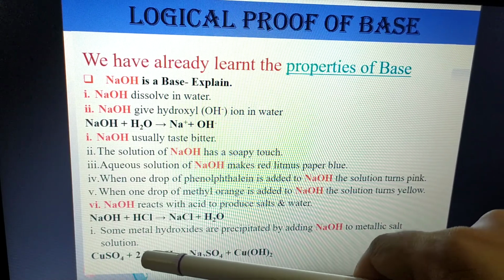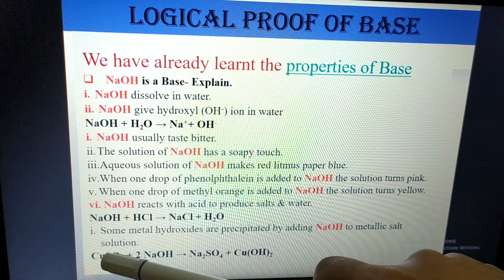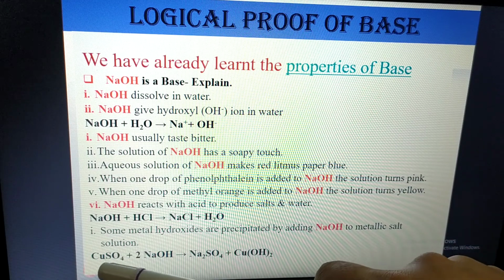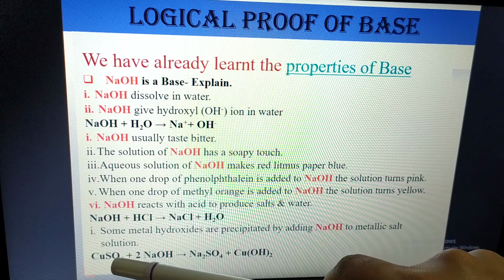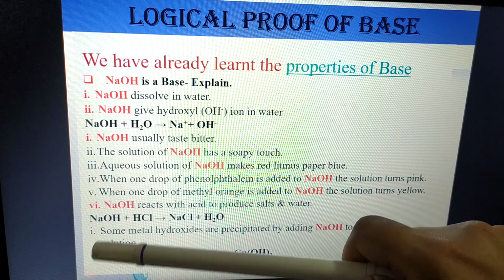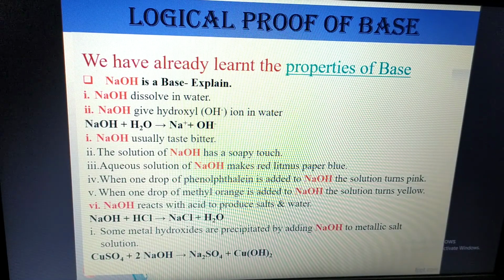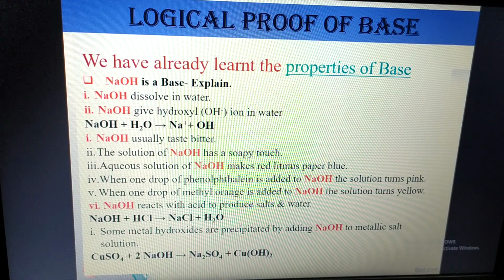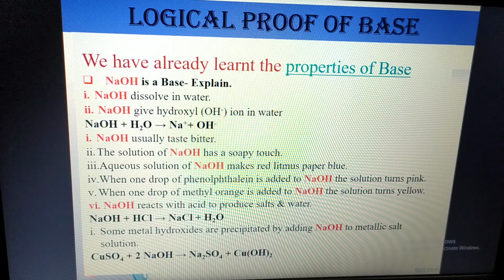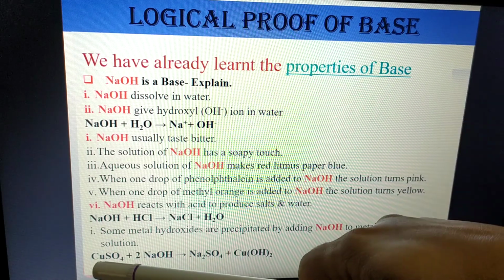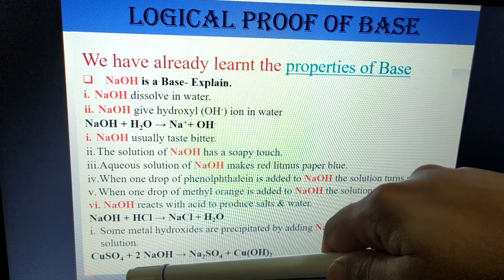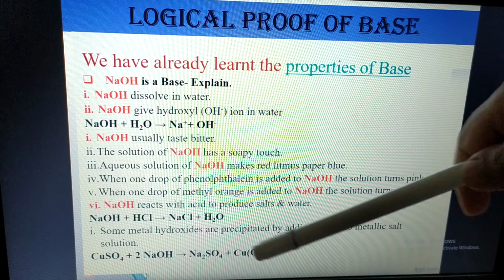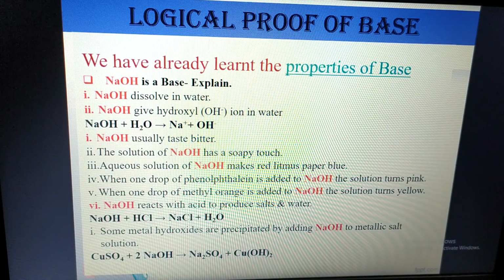This is called precipitation. That means they exchange their position. It's also called double displacement. You already learned in chapter 8 what displacement is, and in higher classes you will learn double displacement. That means both compounds exchange their elements, their radicals, and by exchanging they produce new compounds.